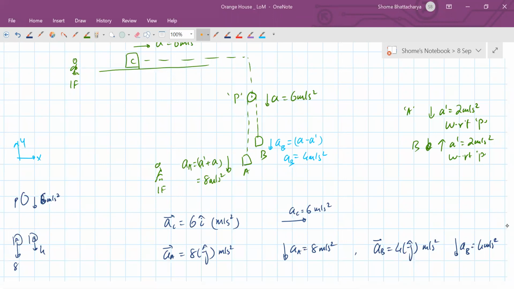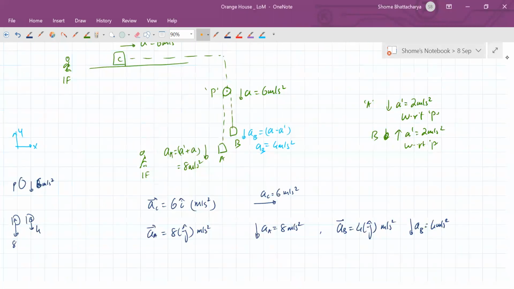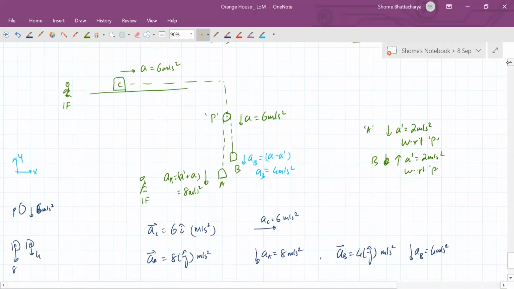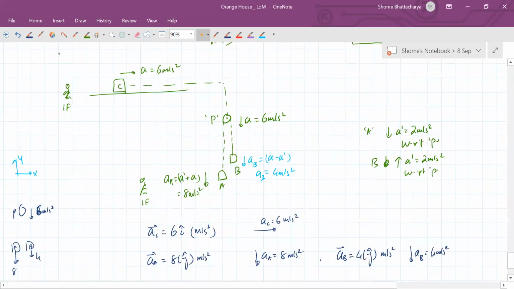Okay, so let's go through this section again. So here we are calculating all the accelerations in the ground frame. So finally we are calculating accelerations of A, B, and C in the ground frame.